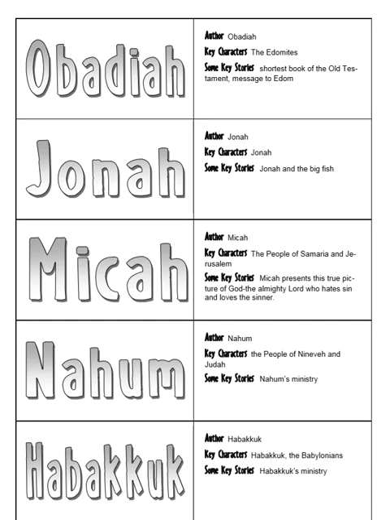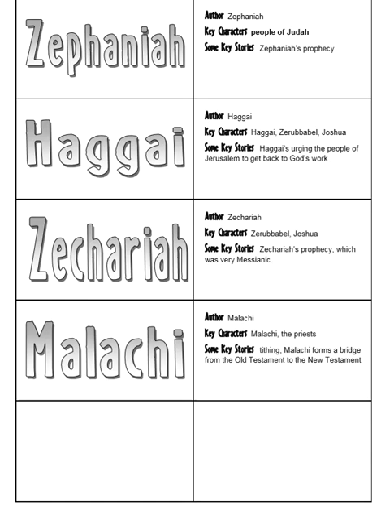Habakkuk. Author: Habakkuk. Key characters: Habakkuk, the Babylonians. Some key stories: Habakkuk's ministry. Zephaniah. Author: Zephaniah. Key characters: the people of Judah. Some key stories: Zephaniah's prophecy.